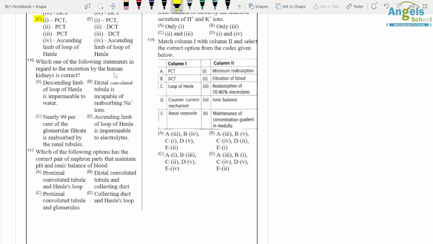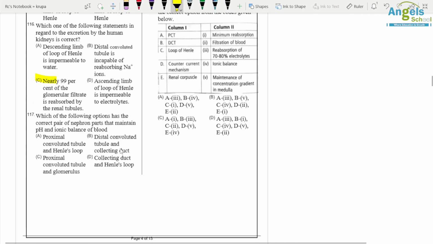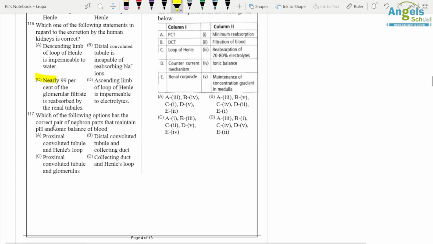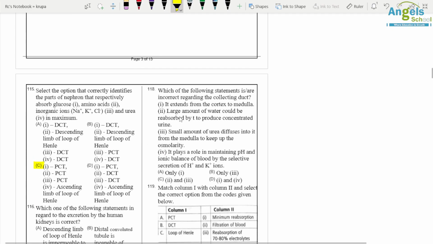Which one of the following statements regarding excretion by human kidney is correct? So nearly 99% of glomerular filtrate is reabsorbed. Question number 117. Which of the following options has the correct pair of the nephron parts maintaining the pH and ionic balance? So distal convoluted tubule and collecting duct are responsible for the same. Question number 118. Which of the following statements is incorrect regarding collecting duct?